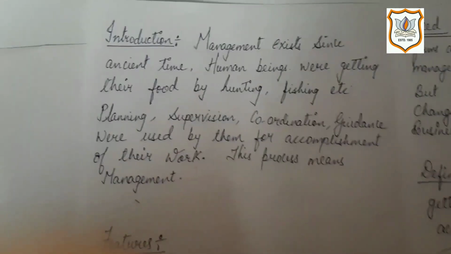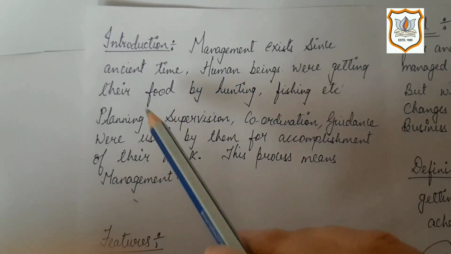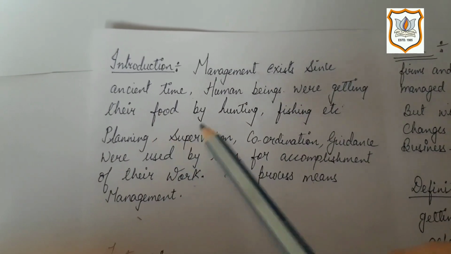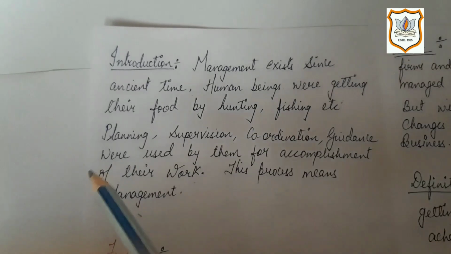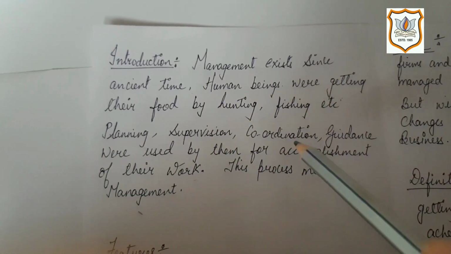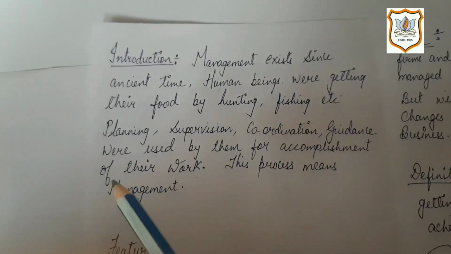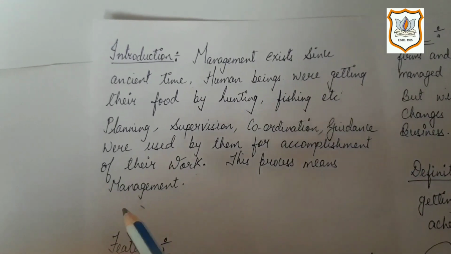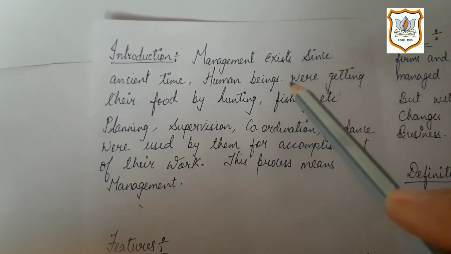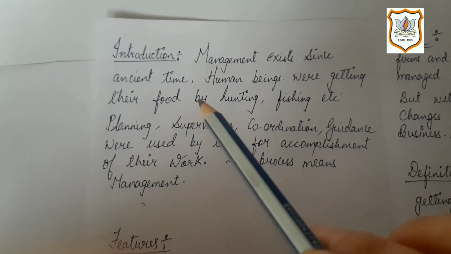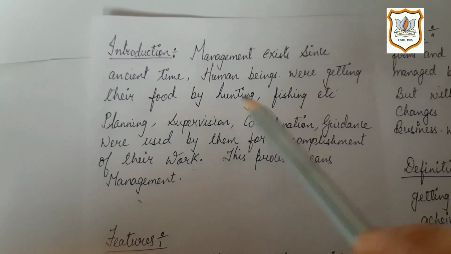Let's come to the introduction given in your textbook. Management exists since ancient time. Human beings were getting their food by hunting, fishing, etc. Planning, supervision, coordination, guidance were used by them for accomplishment of their work. This process means management. So management exists since the primitive era. Ancient time means you can say primitive era.